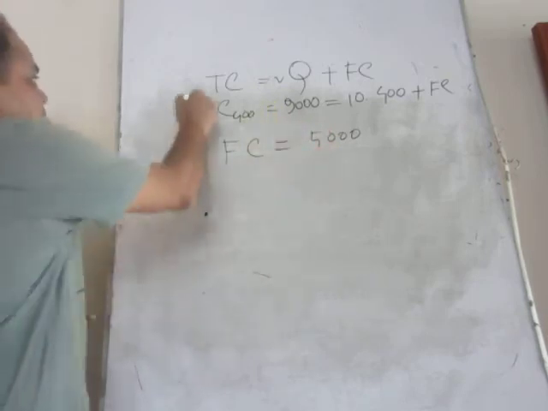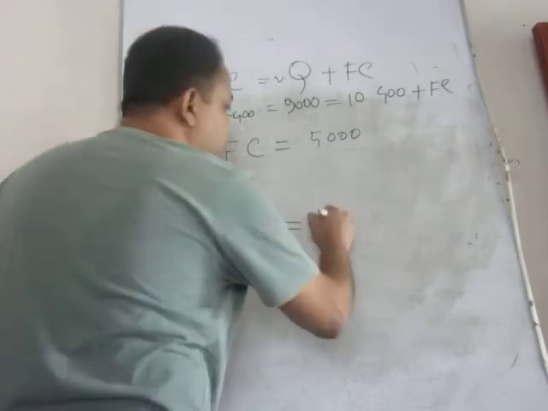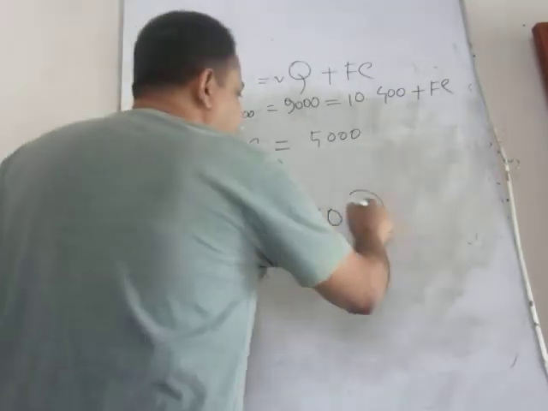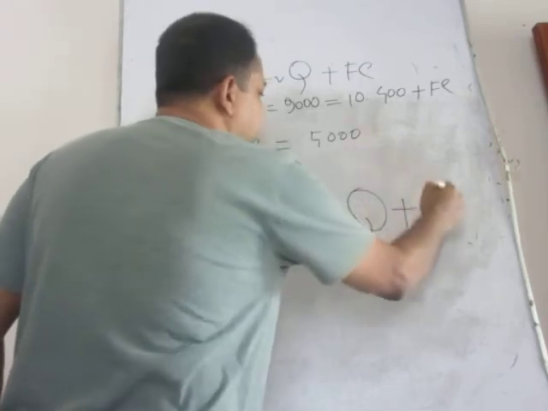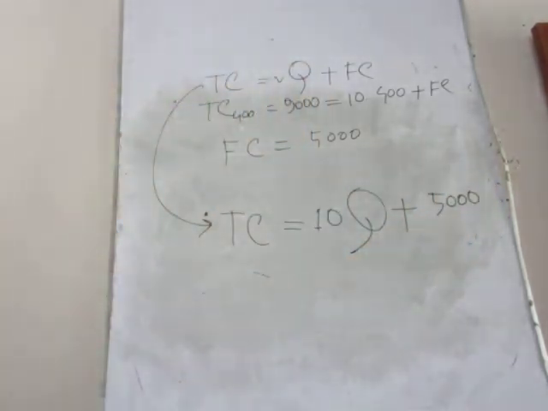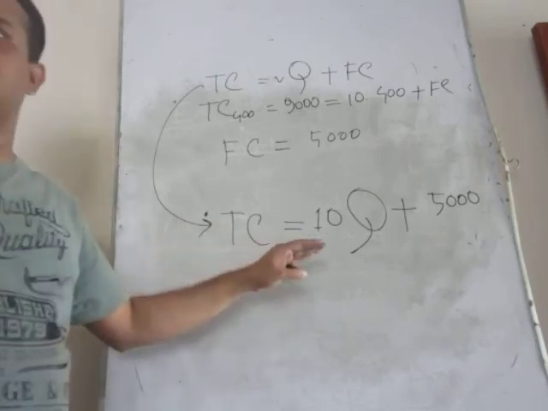The equation was TC will be V, our calculated V is 10Q plus calculated FC is 5,000. So this is the high-low method, how we can find out the value of this equation.